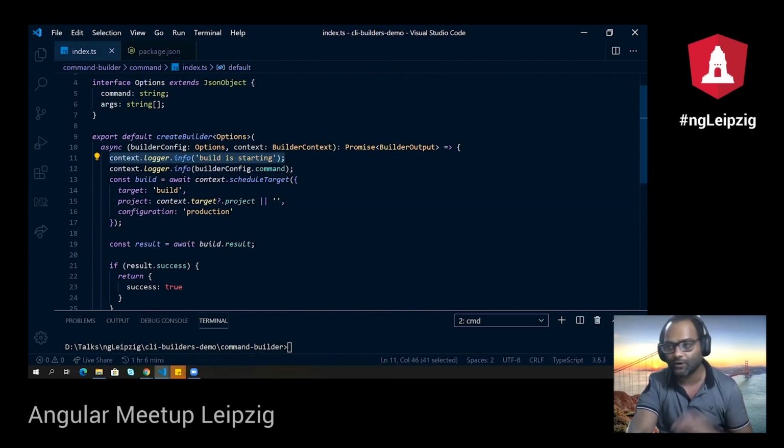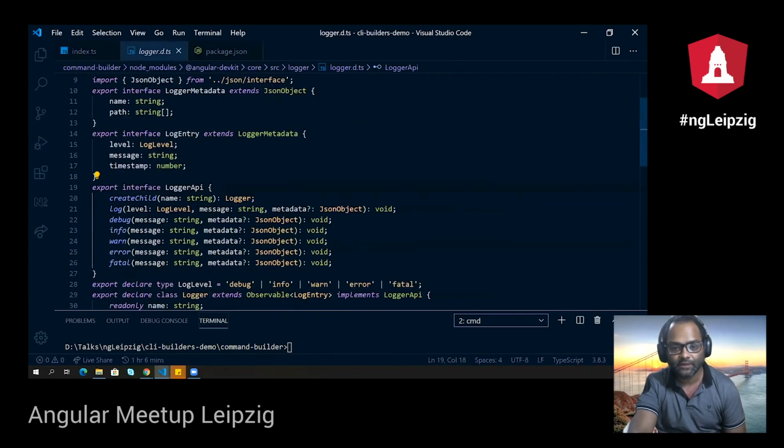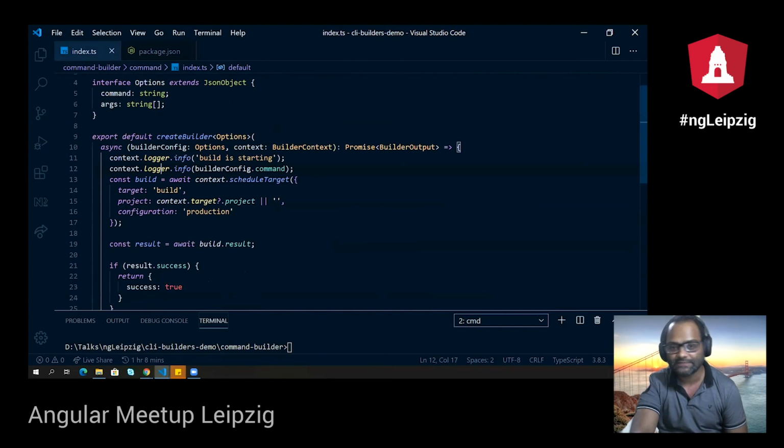It gives you logger info, error. There are many functions available. I can just go to logger and you can see the logger API, and you have log, debug, info, warn, error. Everything which is available inside your web. All the APIs are available here, and it will show you all the information on your command prompt. That's the difference.